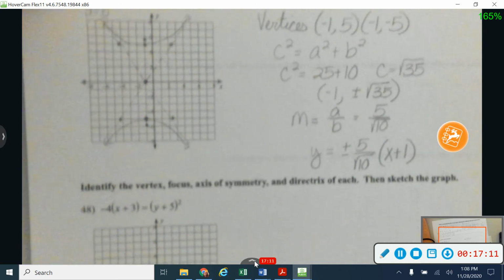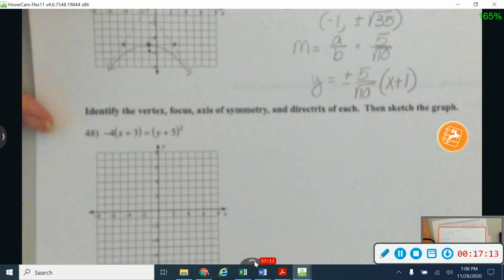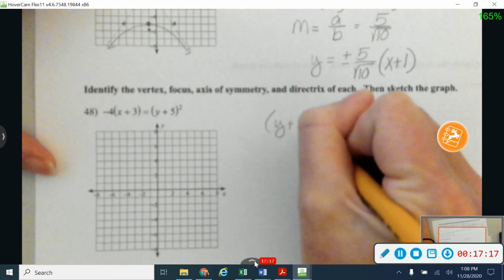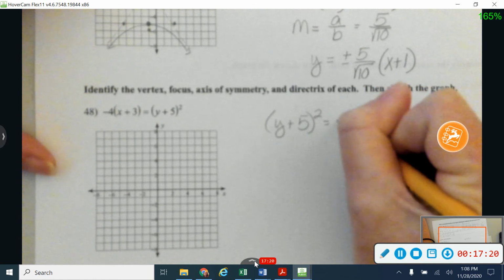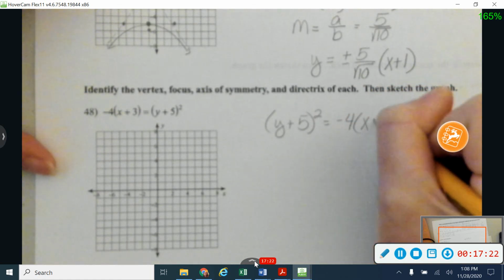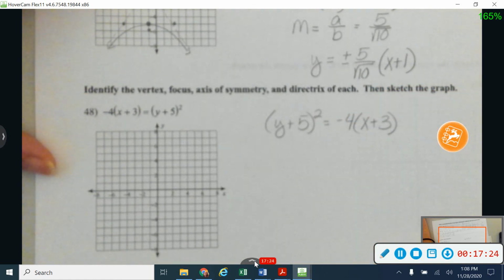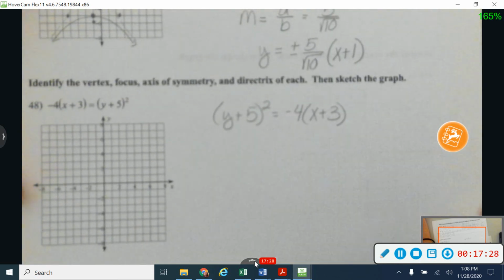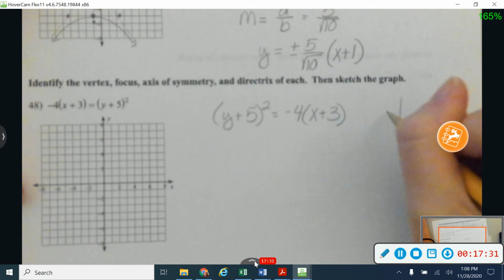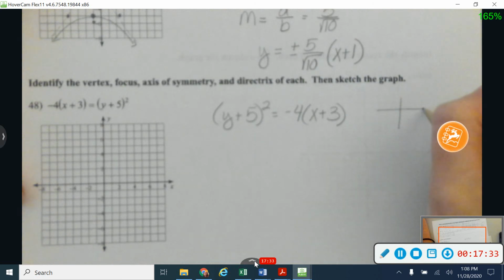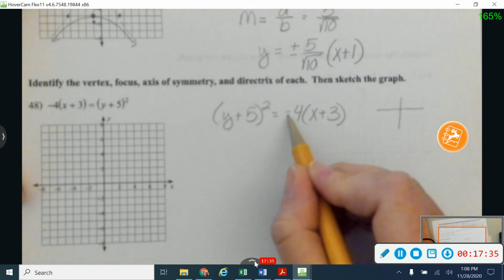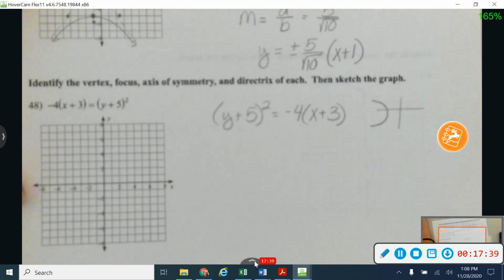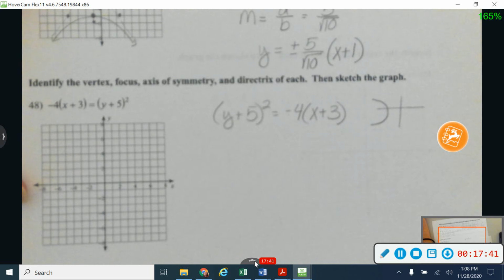Okay, on 48, I'm drawing a parabola. I know it's a parabola because I just have the one squared term. I'm more accustomed to looking at a parabola this way, so I'm going to switch my sides first and look at it like that. Okay, so I know if x is squared, I've got just kind of a traditional parabola. So on this one, since y is squared, I know that it's either going to open right or left, and because this is negative, I know it's going to be going to the left. So I know my parabola is going to look something kind of like that.